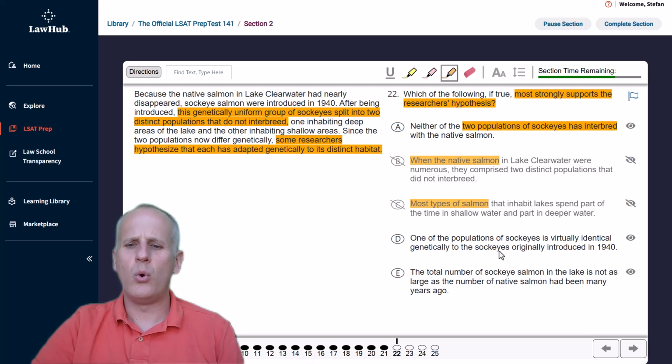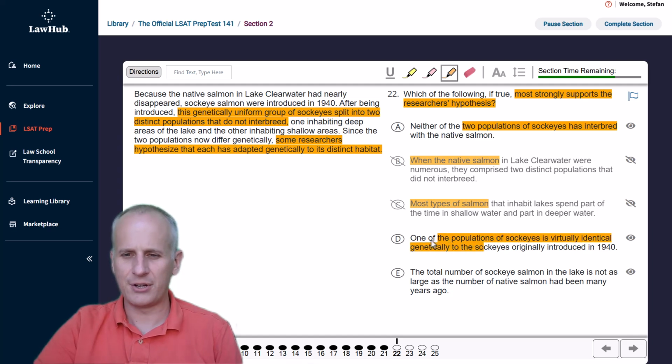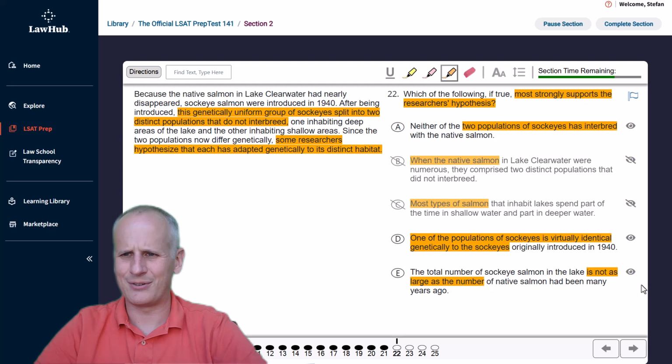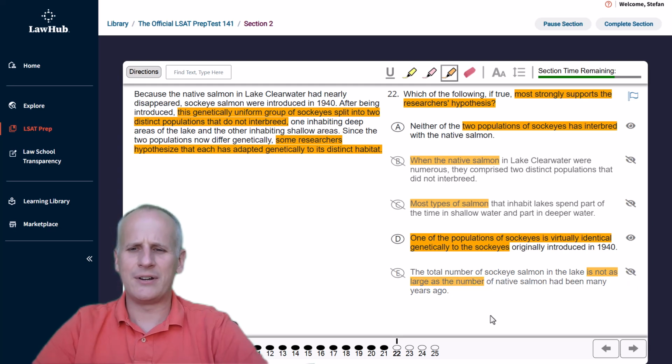Then choice D, one of the populations of sockeyes is virtually identical genetically to the sockeyes originally introduced in 1940. Okay, so this again is relevant. So we'll hold on to D for now. And then choice E, the total number of sockeye salmon in the lake is not as large as the number of native salmon had been many years ago. Okay, not as large. Is that one off, a million off? There's a bunch of different reasons I could eliminate choice E here. So now we're down to A and D.